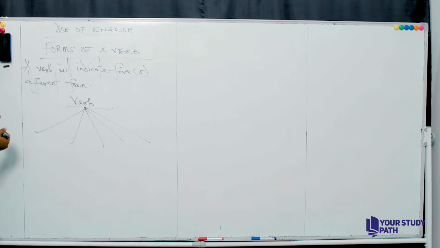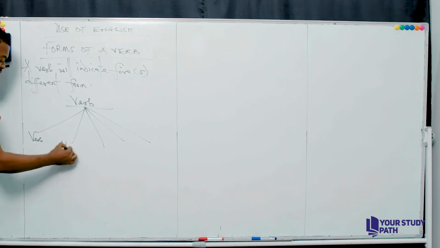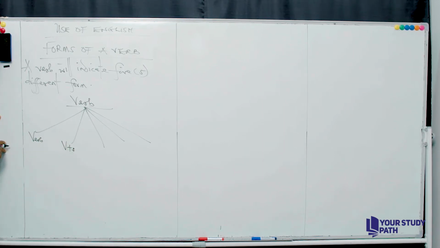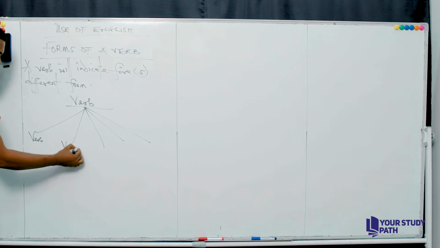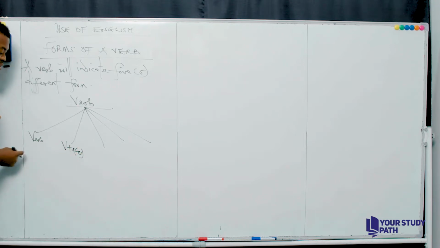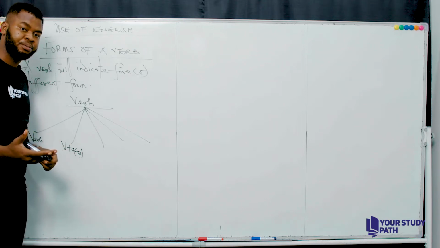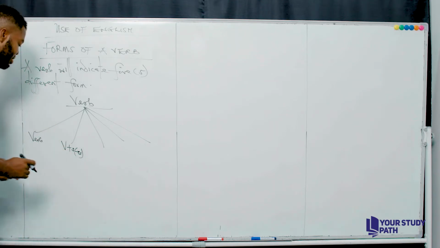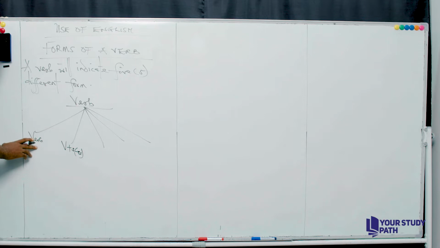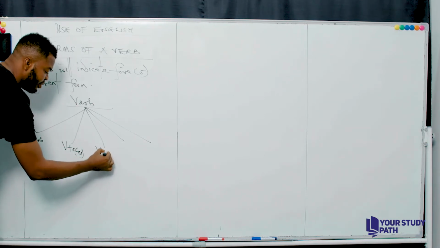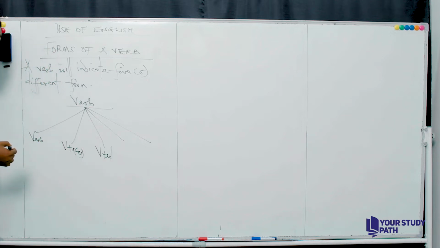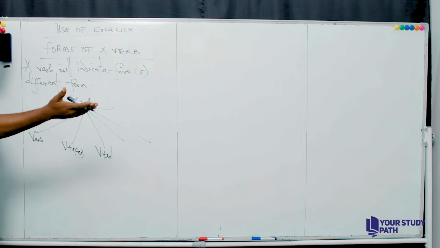Now let's give a naming to this. This is actually the verb itself, and this is the verb plus s, either s or es, depending. This is a verb in the singular present form. This is the actual verb in the primary form. Now, this is the verb in the past tense form, that's verb plus ed, or you can simply write verb plus past.